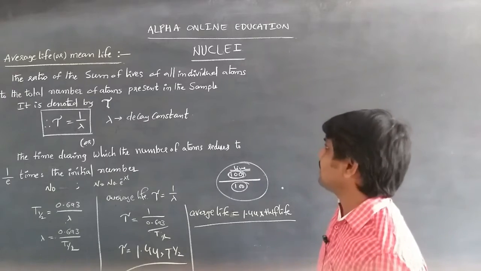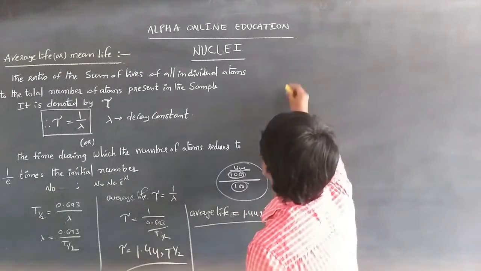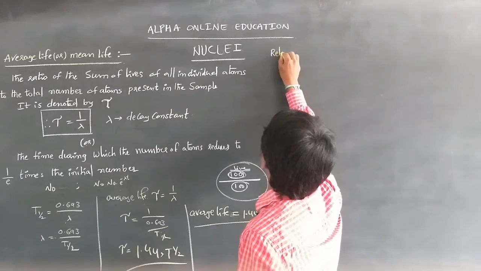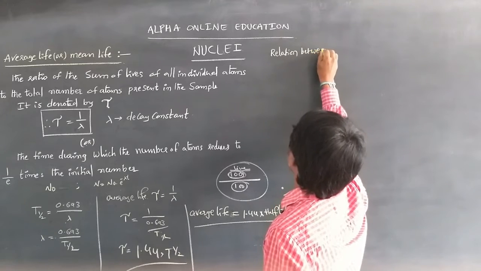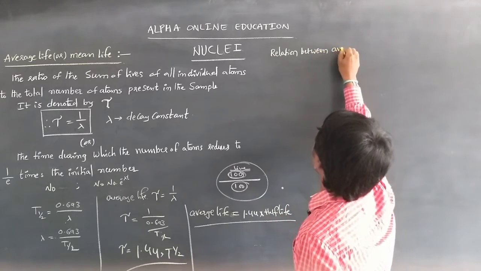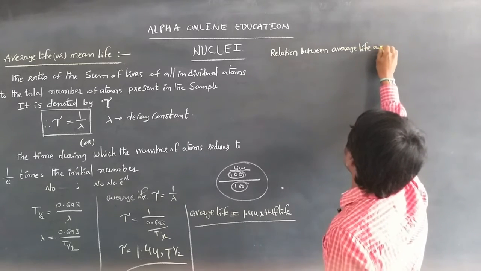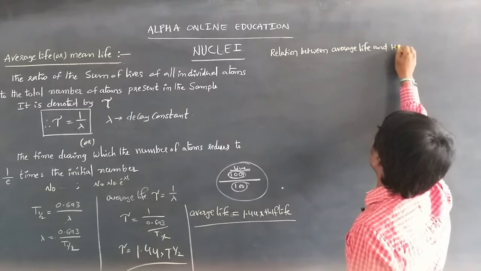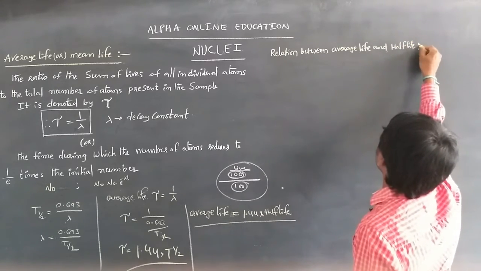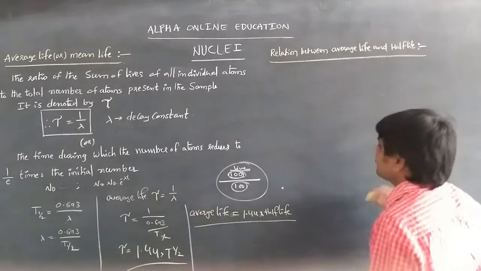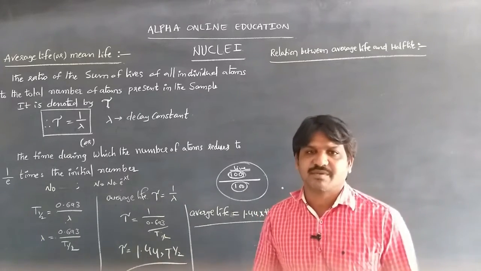And we have another, alternative method for the relation between average life and half life. In that method, we consider the total number of nuclei present at that instant.